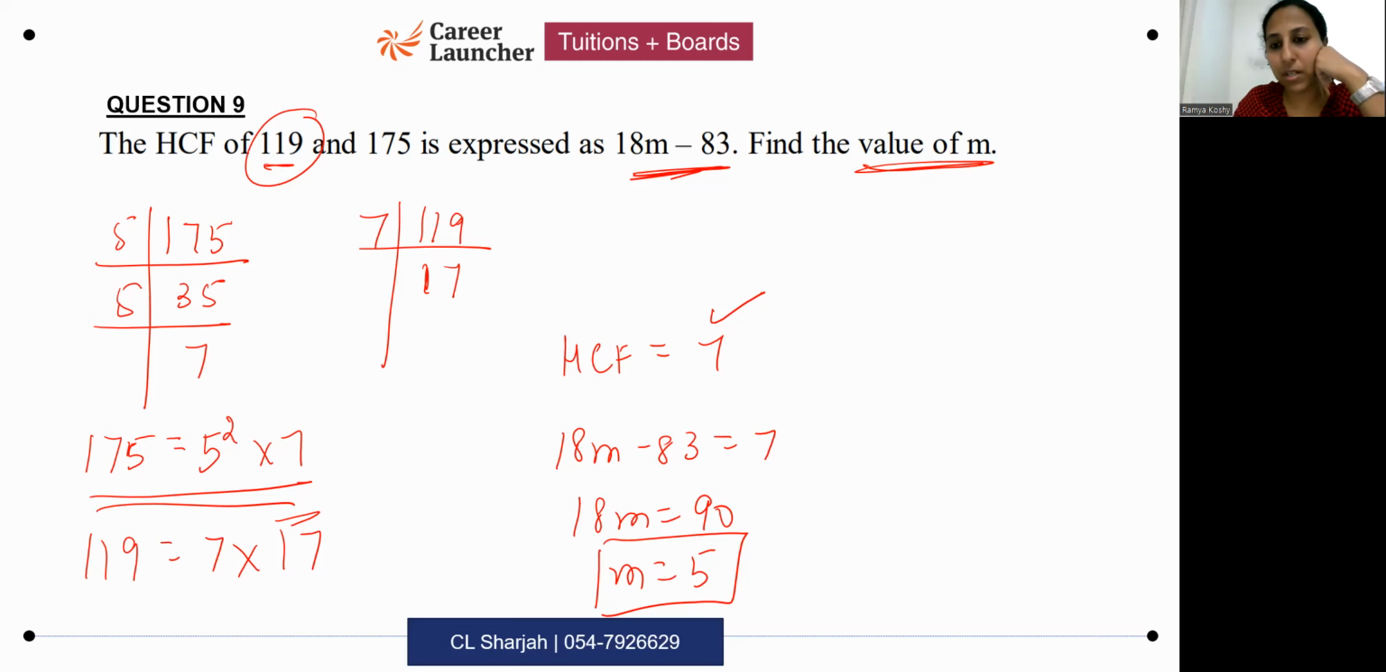Okay, so good. Many of you did it quite well. This can come for either 2 marks or 3 marks. 3 marks is a little rare. 2 marks usually where HCF would have 1 mark, finding value of m would have 1 mark. But there have been few instances where such type of questions have come for 3 marks earlier.